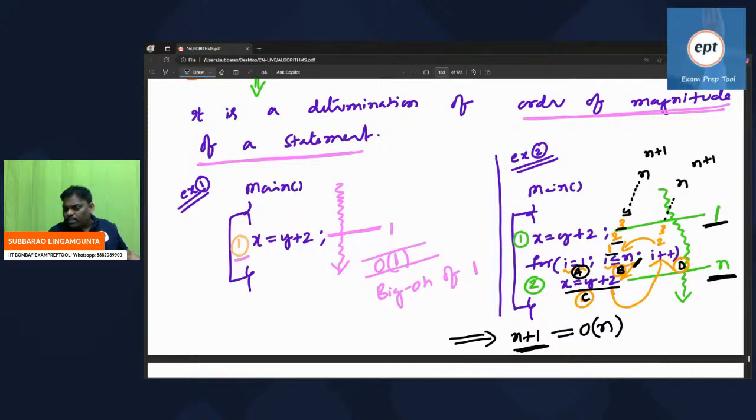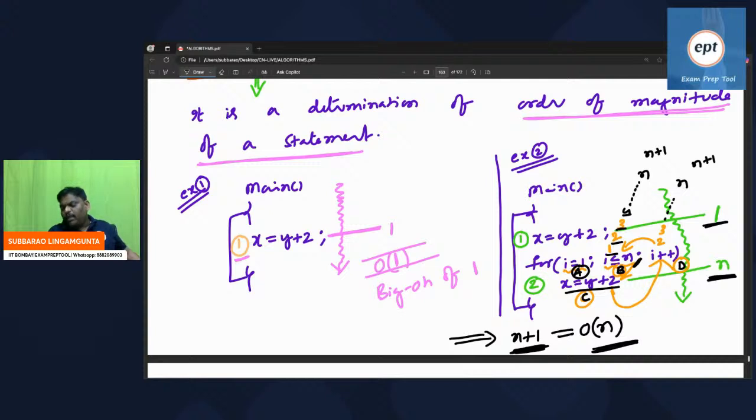So the time complexity of this program is actually n plus 1, and you can say big O of n also, because a priori analysis is approximate analysis. Plus 1, minus 1, don't bother. The actual time is n plus 1, but approximately it is order of n. That is the meaning of big O.